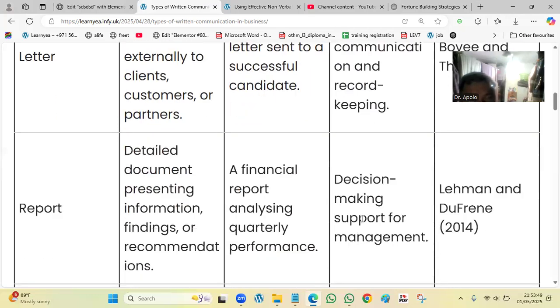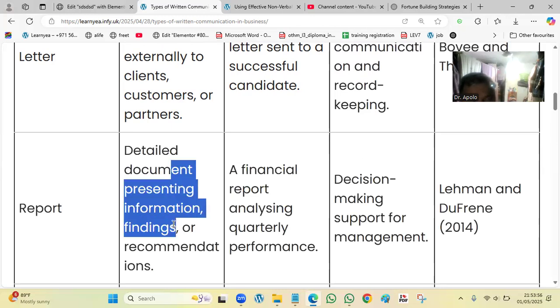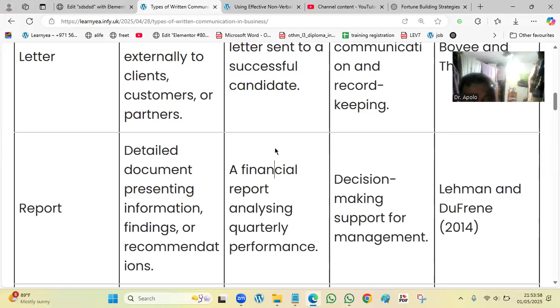So report, what is this? A detailed document presenting information, findings, or recommendations as a result of something. Example: a financial report analyzing quarterly performance. Application: decision-making support for management.